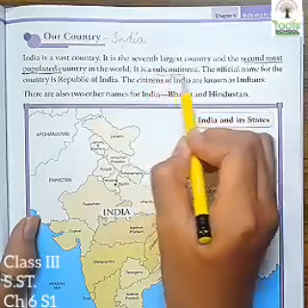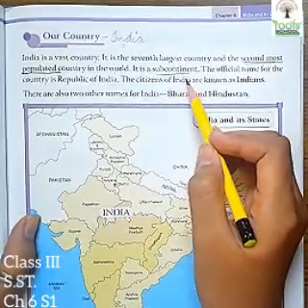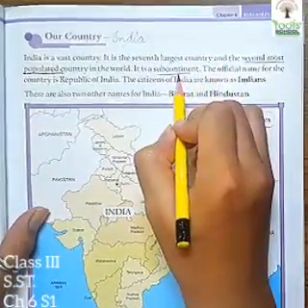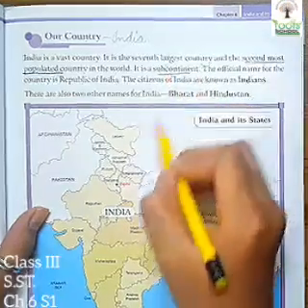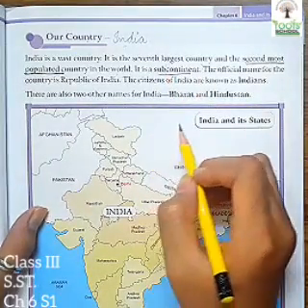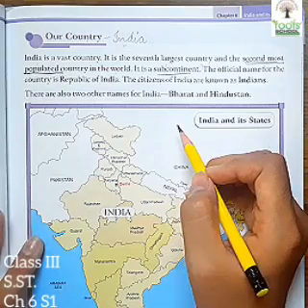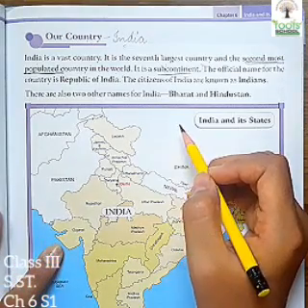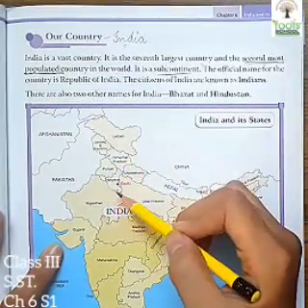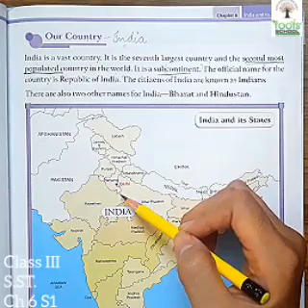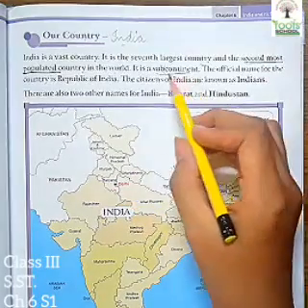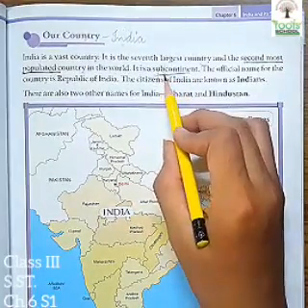It is a subcontinent. What is a subcontinent? For understanding subcontinent, first we have to understand what a continent is. A continent is a large mass of land which usually has different places, or different countries, in it. India is a subcontinent.